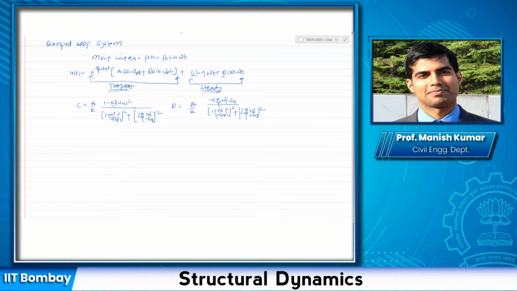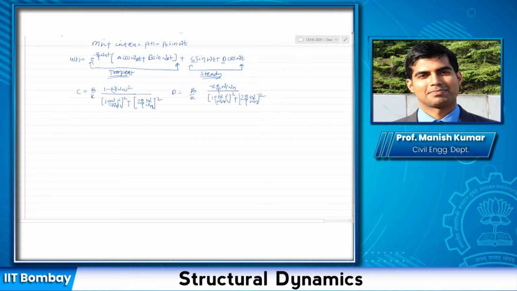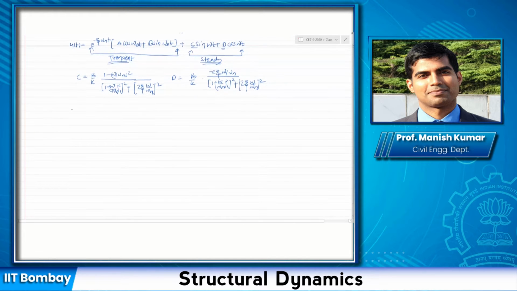That is what we are going to study, with a warning that the maximum response might still be determined by the transient plus steady state at the beginning of the motion. So we are going to deal with the steady state solution, and I'm going to write it as C sine omega t plus D cos omega t.